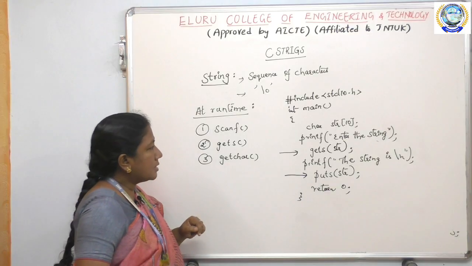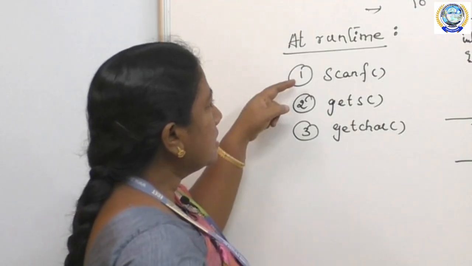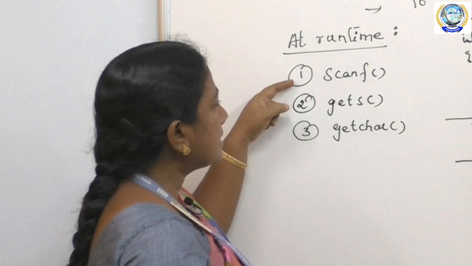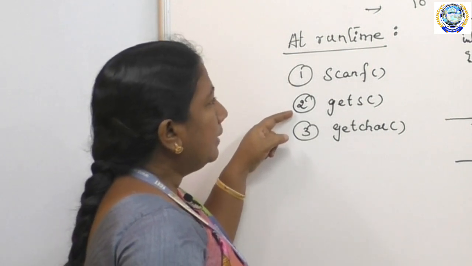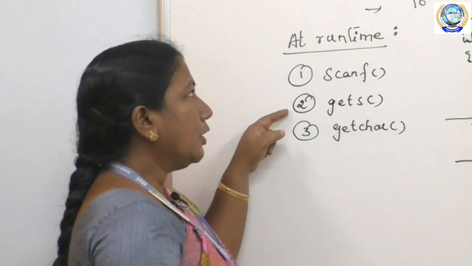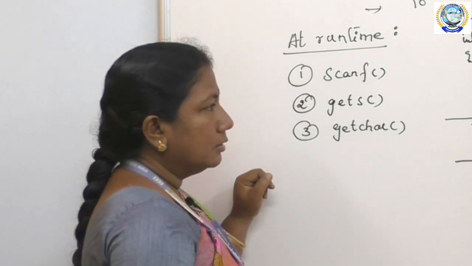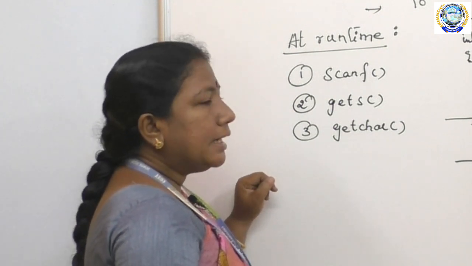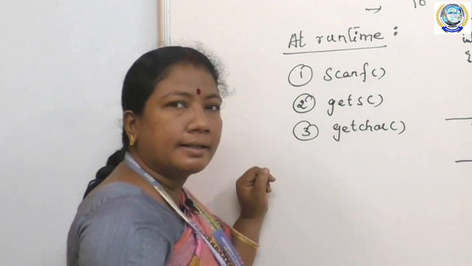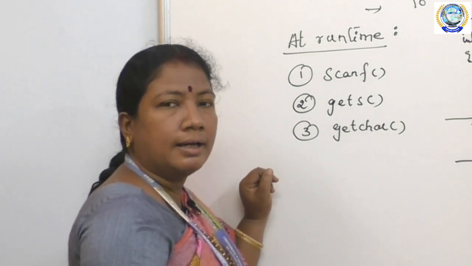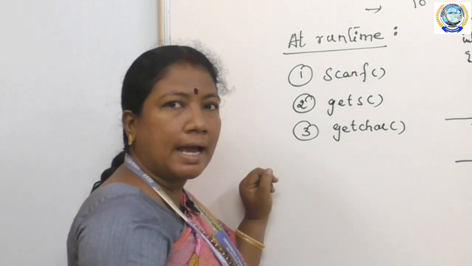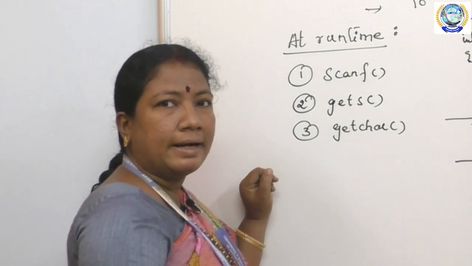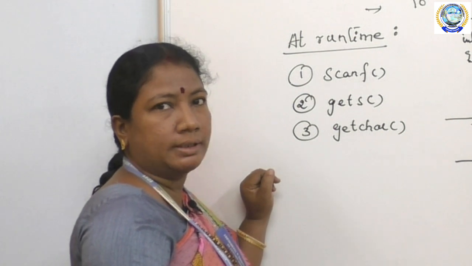Okay, so next. What is the difference between using scanf and gets? While taking the string using the scanf function, scanf reads the characters in the string until a new line, a tab space or a white space is encountered.